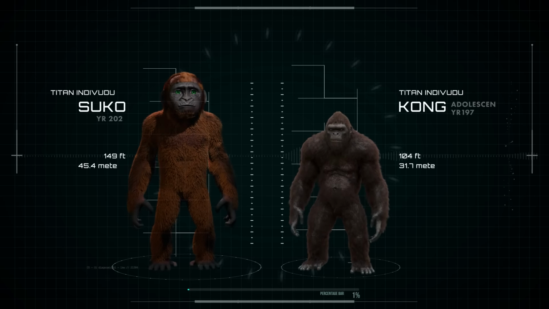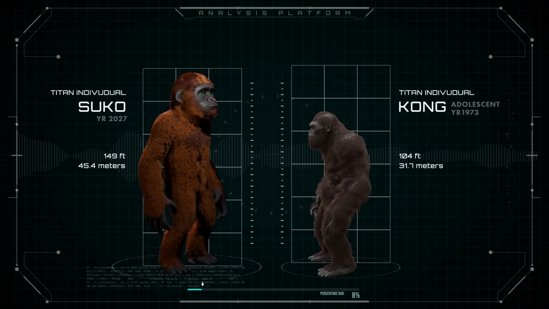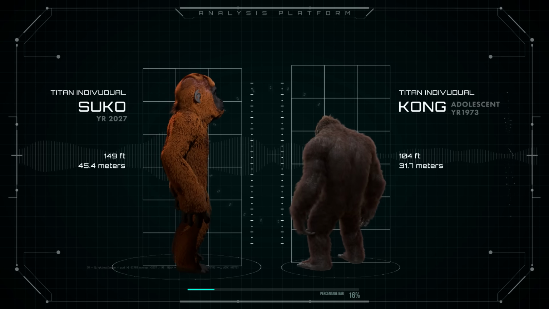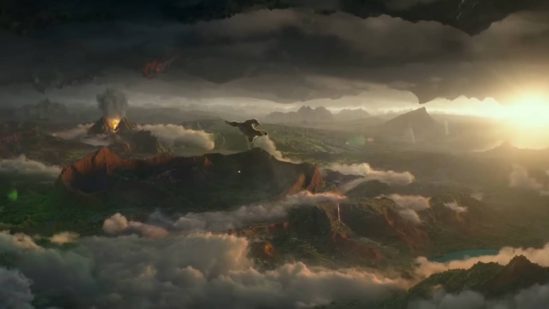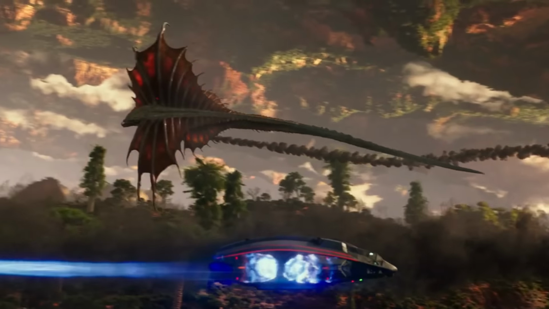This is where most people scratch their heads and wonder, how is this even possible? Well, the answer lies in where these two grew up. Suko here grew up in a place known as Hollow Earth. Down in the bowels of the planet lies an incomprehensibly vast environment with resources to adequately sustain large life forms.